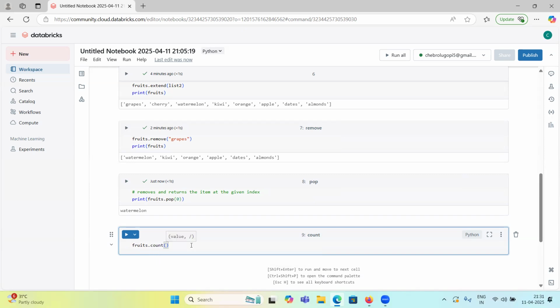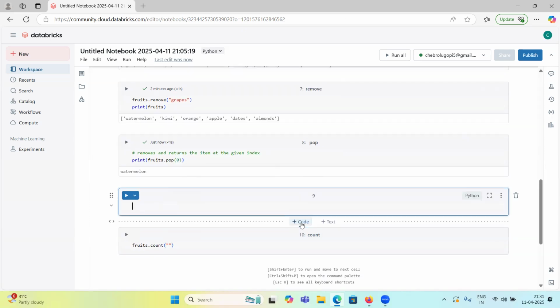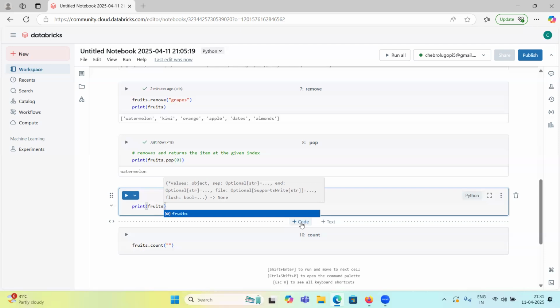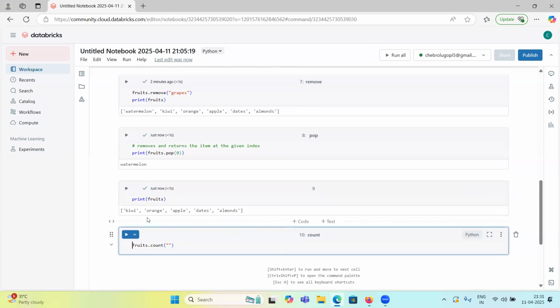Let me print fruits. What do we have now? Kiwi, orange, apple, dates, almonds, because from this list we deleted watermelon using pop. So the remaining are kiwi, orange, apple, dates, and almonds.